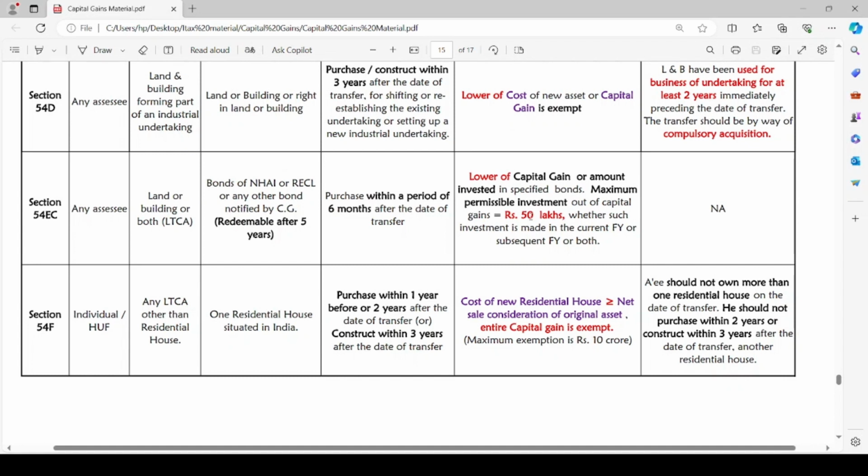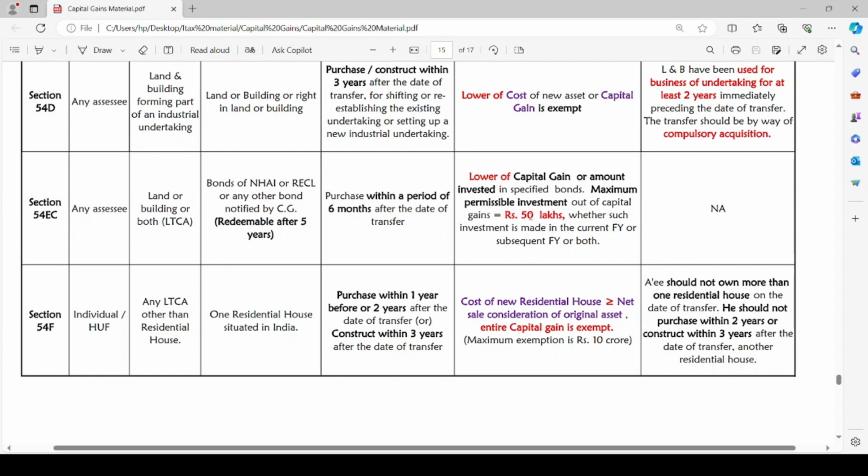The eligible assessee is individual or HUF. Any long-term capital asset other than residential house is being transferred. In the first case, section 54, already residential house is transferred. Now, other than residential house, any other long-term capital asset is being sold or transferred. On such transfer, the assessee is acquiring one residential house situated in India.